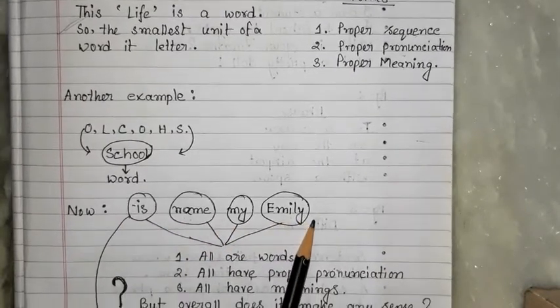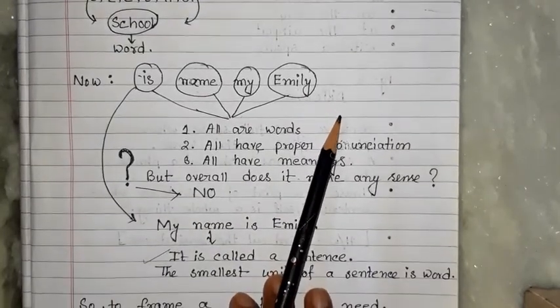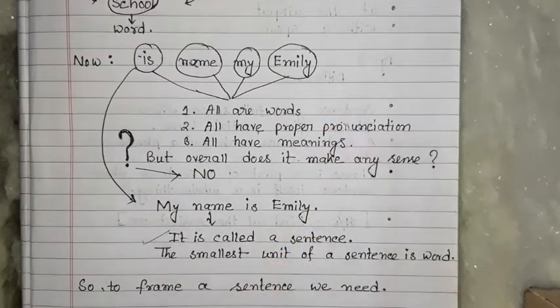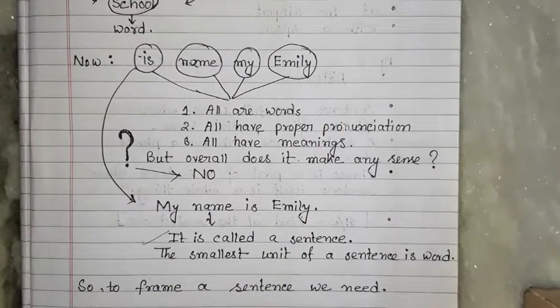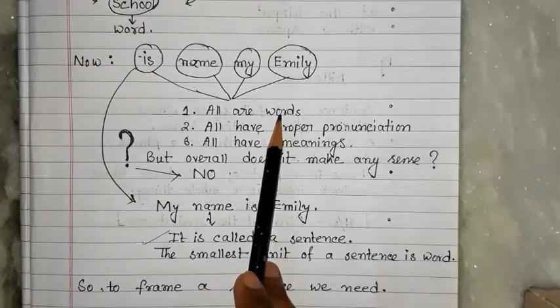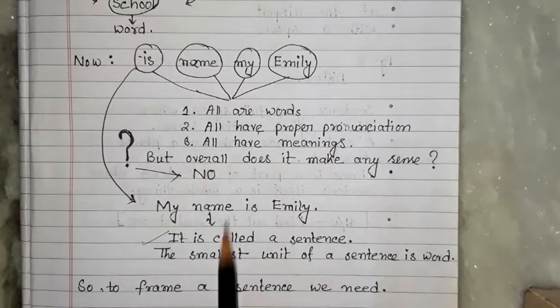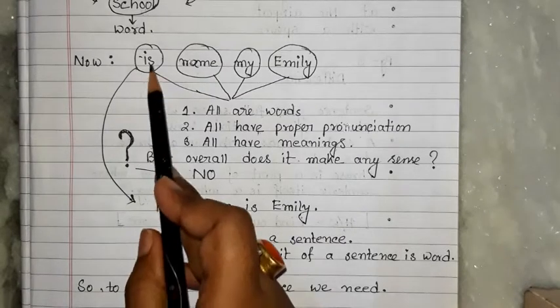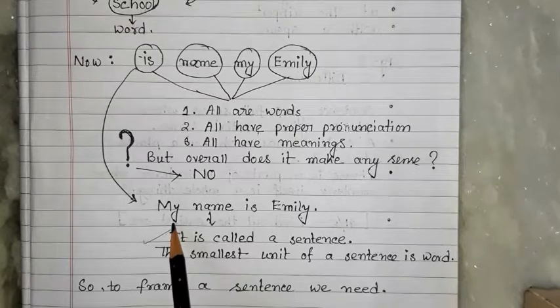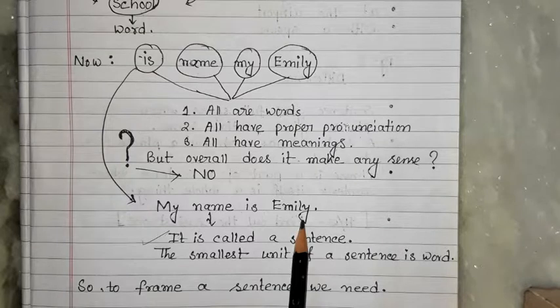But when we are making any sentence, we need to arrange the words also in a particular sequence. Just see what I have written. All are words, definitely, as I said, all have proper pronunciation, all have meanings. But overall, does it make any sense? Is name my Emily? No, it has no sense. But when I arrange it this way, my name is Emily, it becomes a sentence.